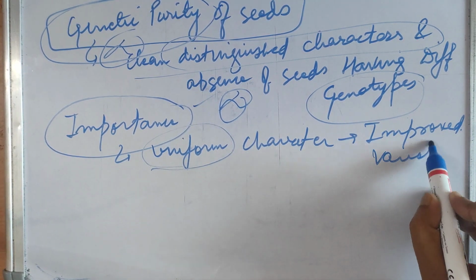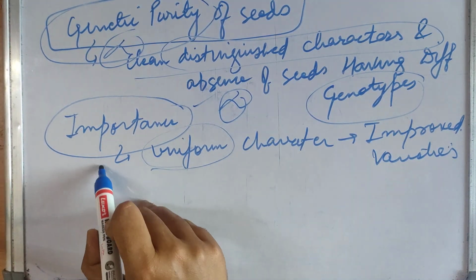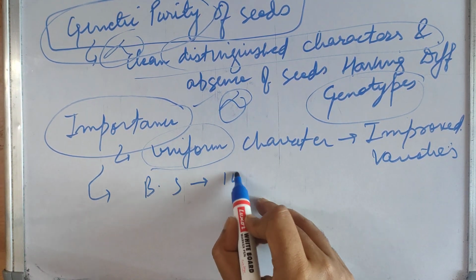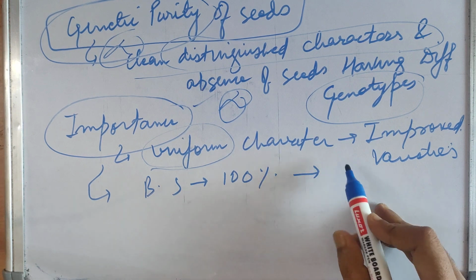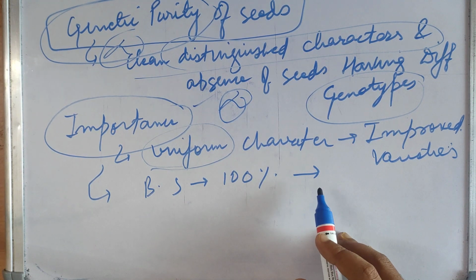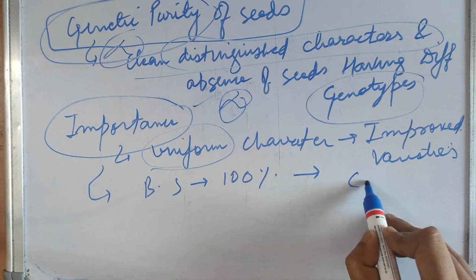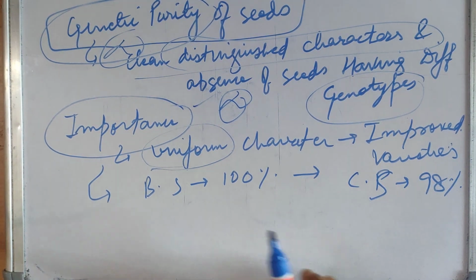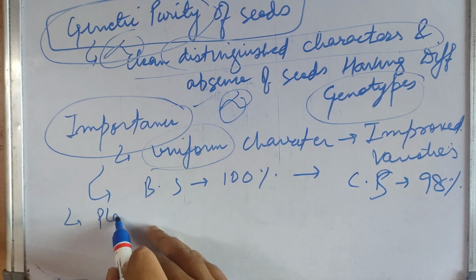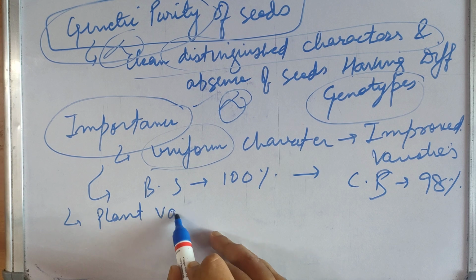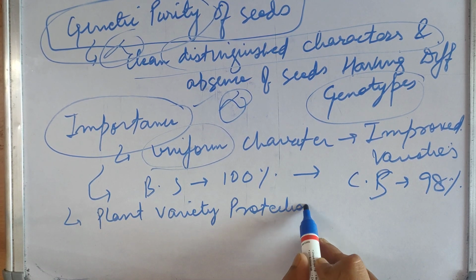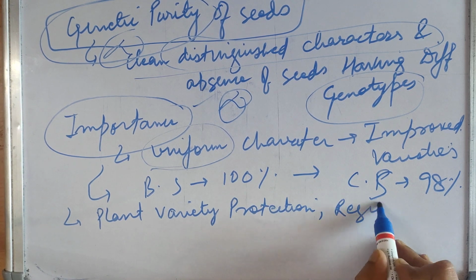We also know that the genetic purity of breeder seeds would be 100%, and certified seed should be around 98% or more. It helps in plant variety protection, registration and certification.